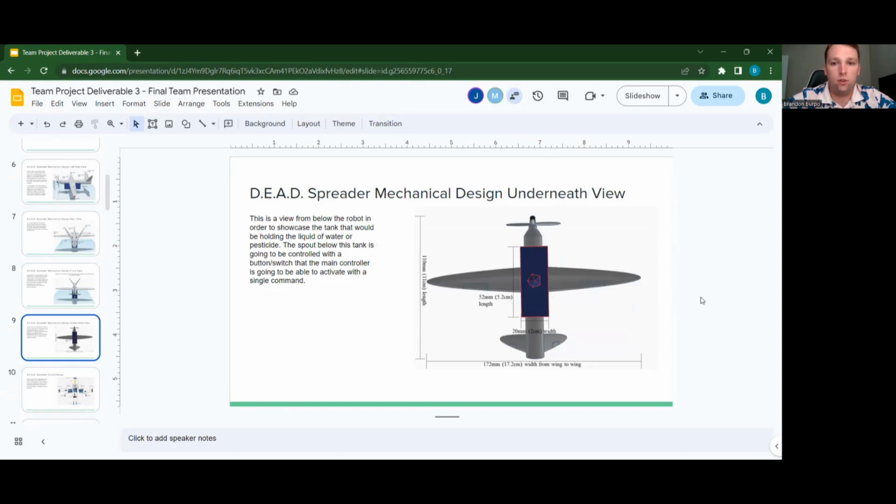This is the underneath view of the DEAD spreader. This is a view from below of the robot in order to showcase the tank that would be holding the liquid of water or pesticide. The spout below this tank is going to be controlled with a button or switch that the main controller is going to be able to activate with a single command.